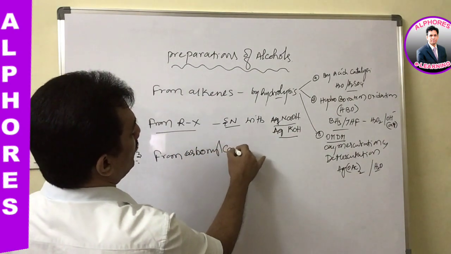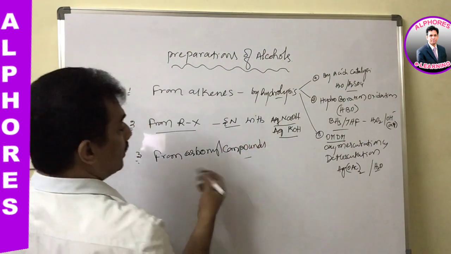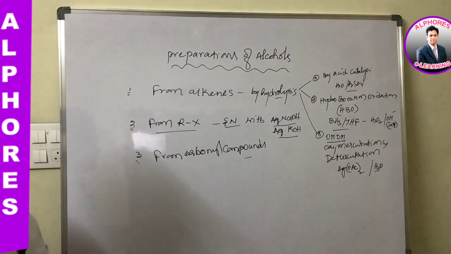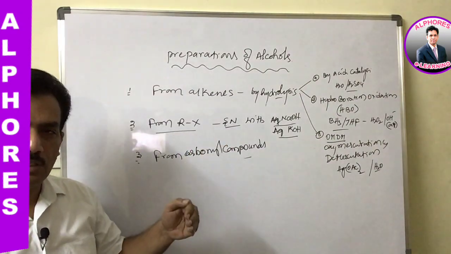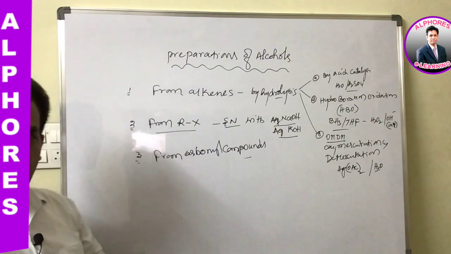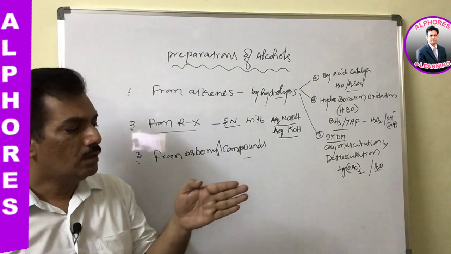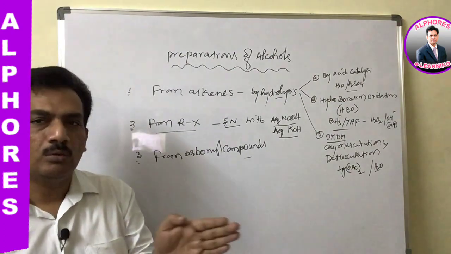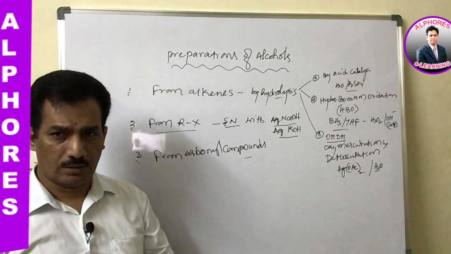Carbonyl compounds. Let me make you recollect, or make you understand in an easy manner. When we consider the homologous series, in the beginning of the reaction mechanism, as I already explained in previous videos, we take the hydrocarbons to carboxylic acid in the increasing order of their oxidation state, is it not?